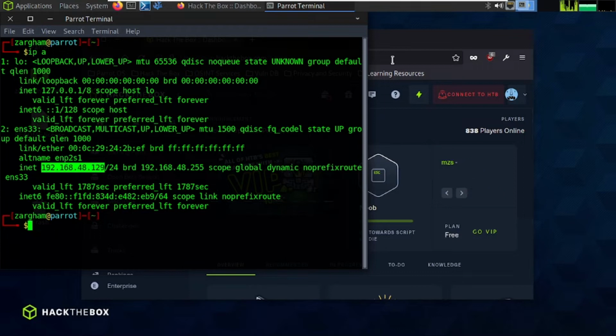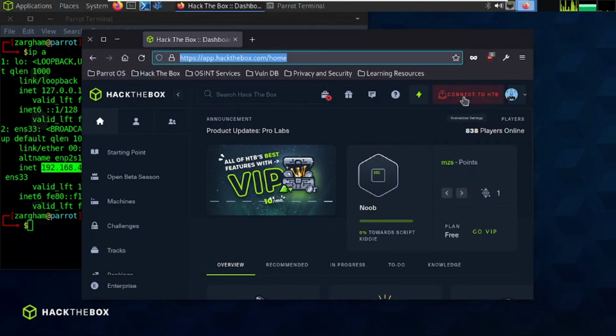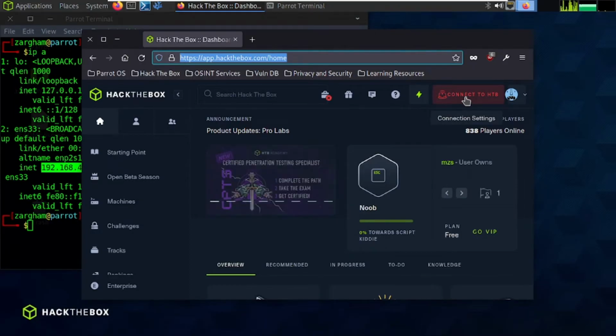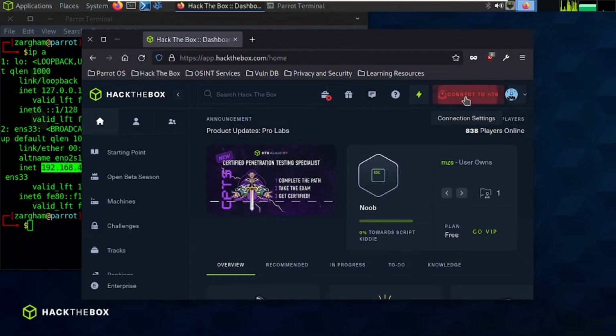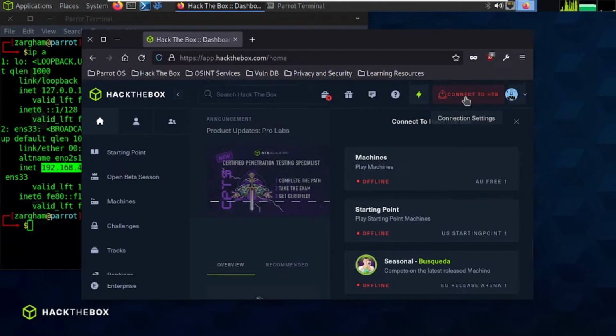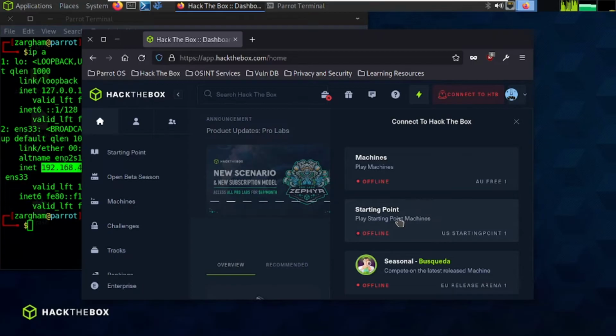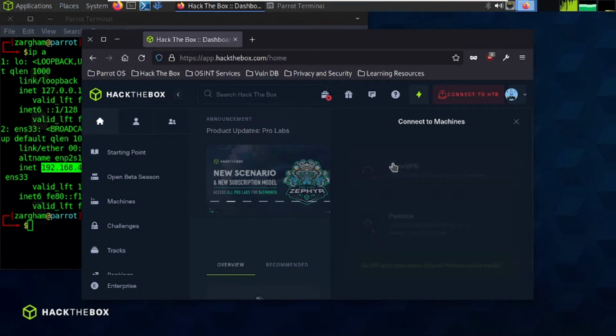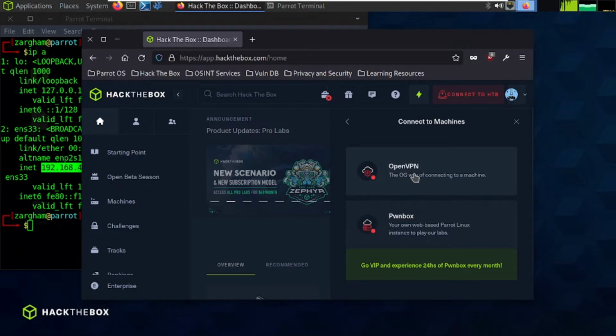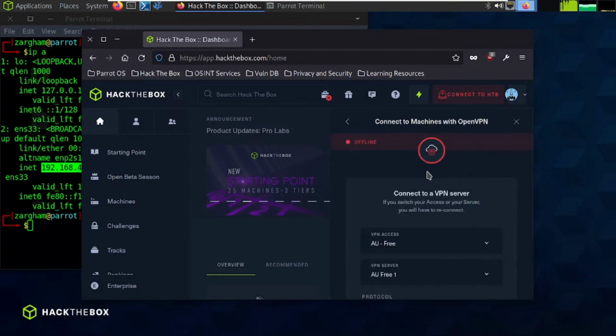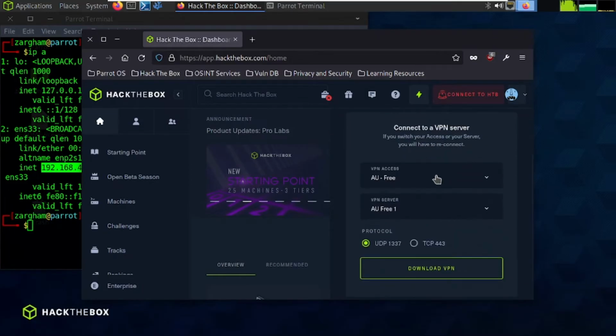Okay, so first we need to download OpenVPN configuration files from the portal of HackTheBox. We will click on connect to HackTheBox. We will click here starting point. Let's say machine. Here you can see OpenVPN. We'll click here, and here we can select the server from where we can connect.